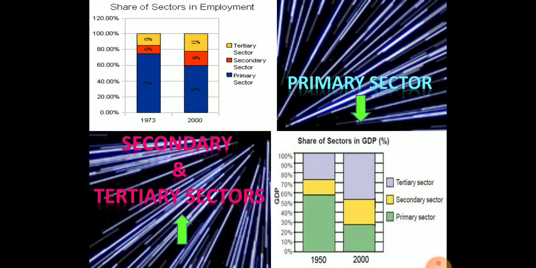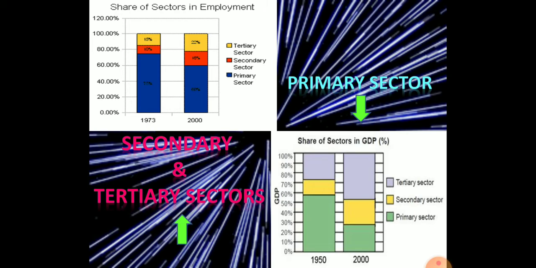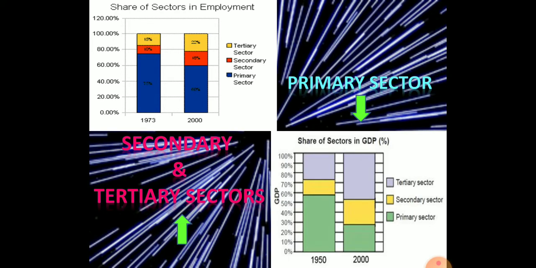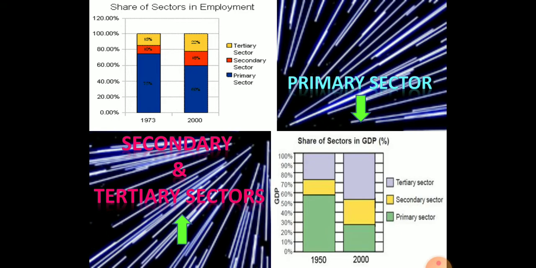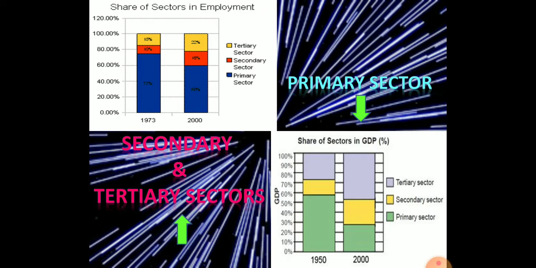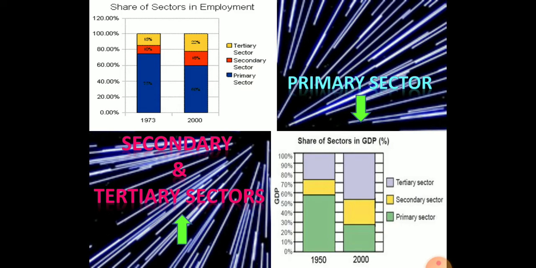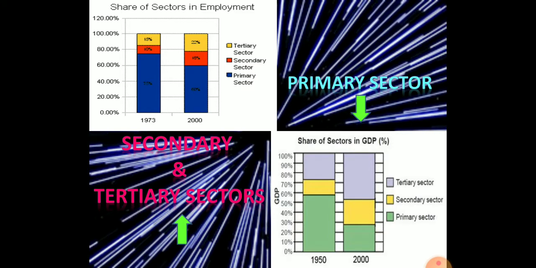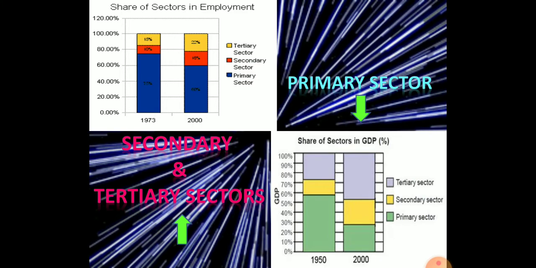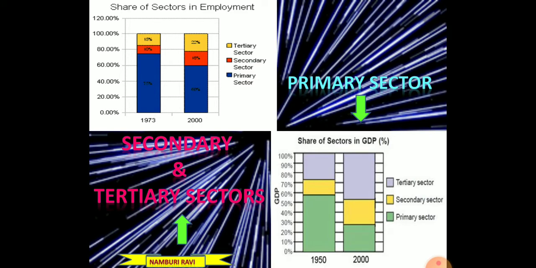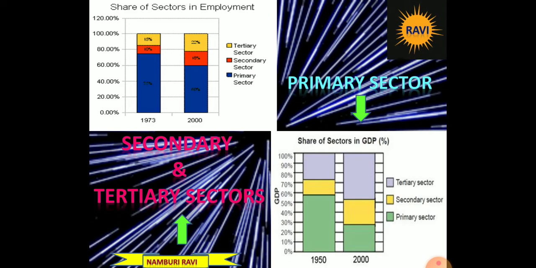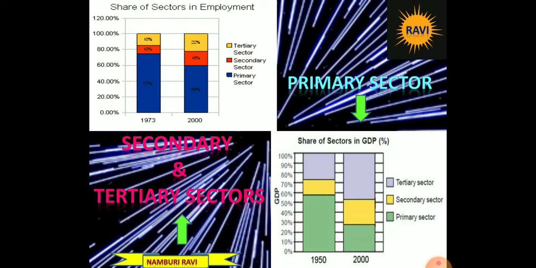Even the share of sectors in GDP in percentage. In 1950, the highest share in the GDP was from the primary sector and less was from the secondary sector. But in 2000, the lower percentages are from the secondary and primary sectors, and the highest percentage of GDP is received from the service sector or the tertiary sector, which indicates the development of our economy.